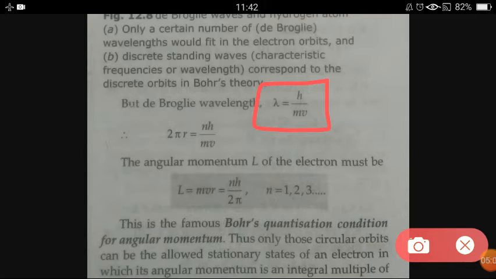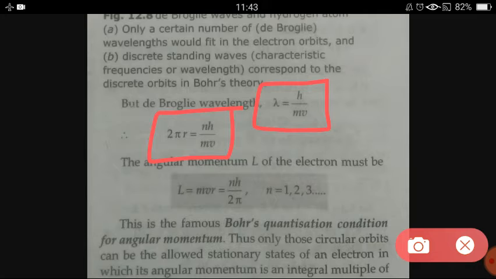Putting that value in 2 pi r equals n lambda, we have 2 pi r equals nh upon mv. Then what will be the angular momentum of the electron? The angular momentum must be equal to mvr.